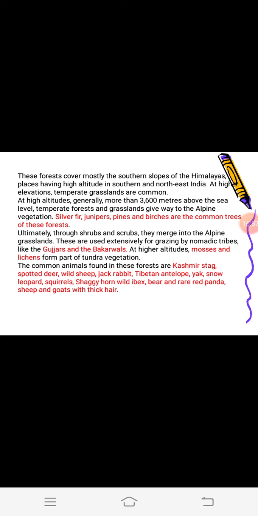The mountainous vegetation is also used by the nomadic tribes for grazing their animals. Gujjar and Bakarwals are the major tribes. Animals which are found here are Kashmiri stag, spotted deer, wild sheep, rabbit, yak, leopard, bear, sheep and goats. Sheep and goats are reared by these nomadic people, the Gujjar and Bakarwals.